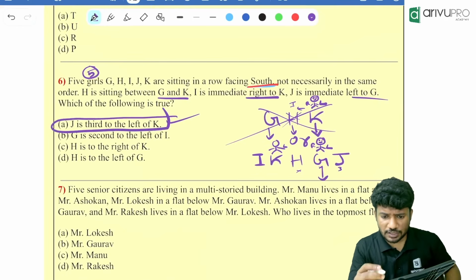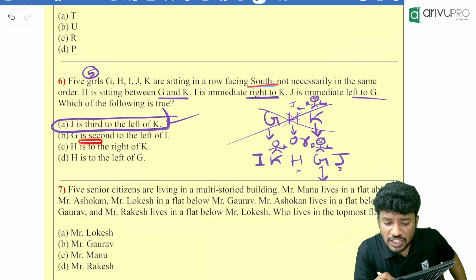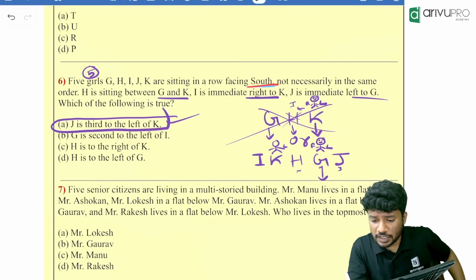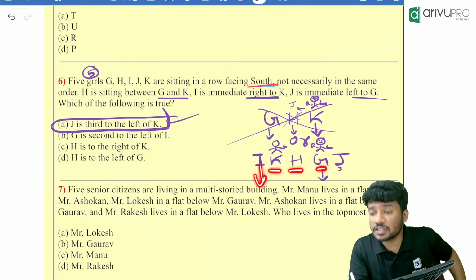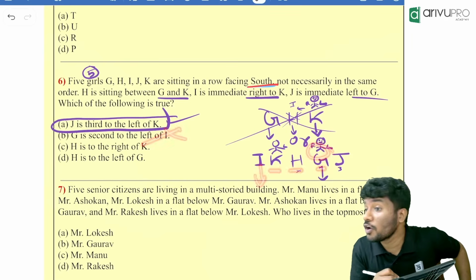Now we will check the next one. G is second to the left of I. Is it second to the left? No, it is first, second and third to the left. That means the second one is wrong.